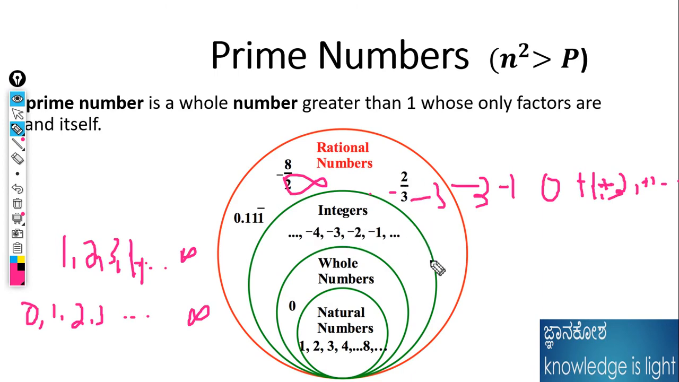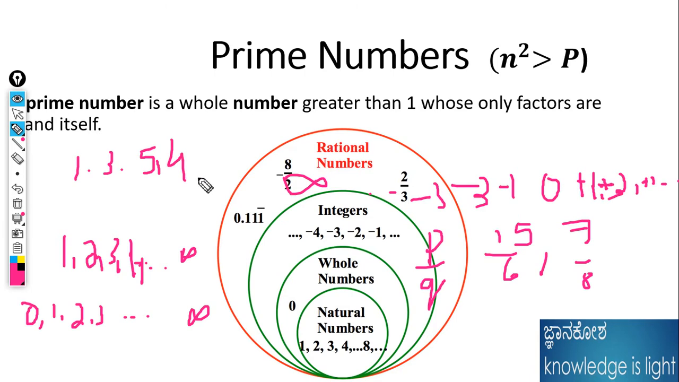Rational numbers are numbers in the form of p by q. P is whatever number I take, like 15 by 6 as well as 7 by 8. In the form of p by q, those are called rational numbers. And irrational numbers are like 1.3, 5.4. Whatever numbers are not in the p by q form are called irrational numbers. The rational numbers and irrational numbers together are called the real numbers. Okay, now let us understand this topic.